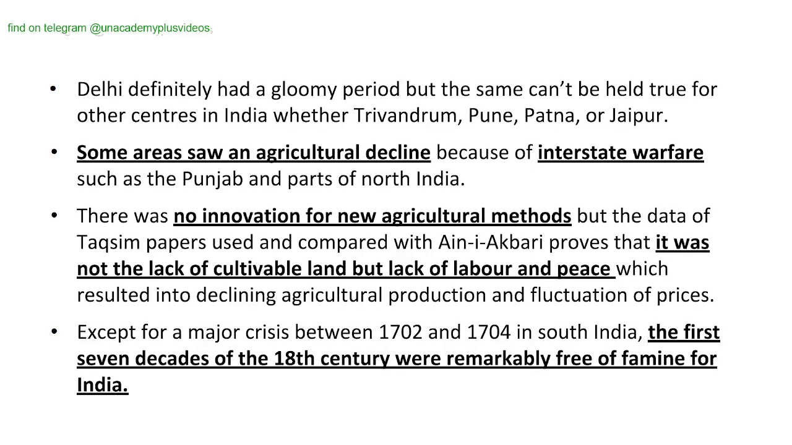Delhi definitely had a gloomy period, but the same can't be held true for other centers in India, whether Trivandrum, Pune, Patna, or Jaipur. Some areas saw an agricultural decline because of interstate warfare, such as the Punjab and parts of North India.